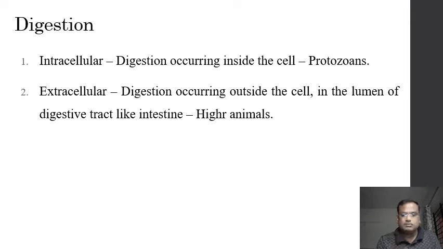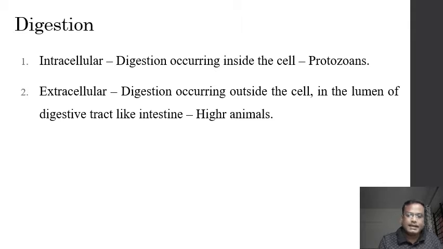The product of digestion is absorbed into the cytoplasm. So the cell uses that food as a source of energy and a source of other chemicals required for the normal functioning of the cell. So this is intracellular digestion.